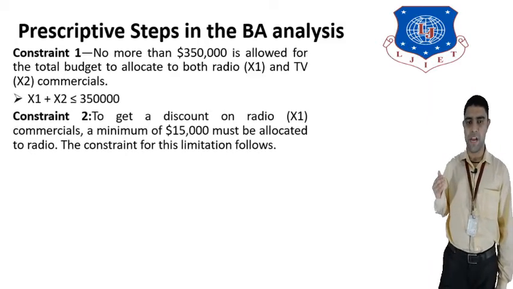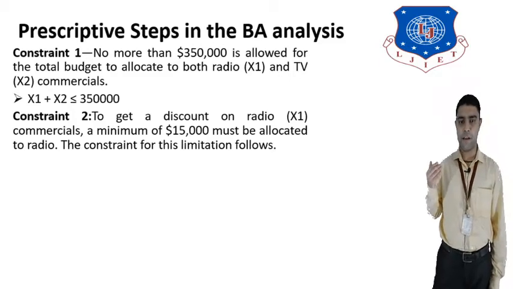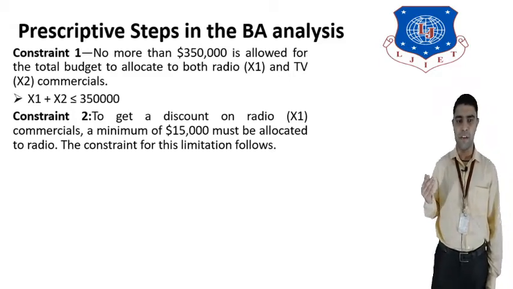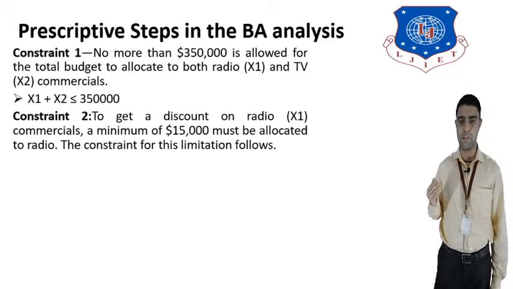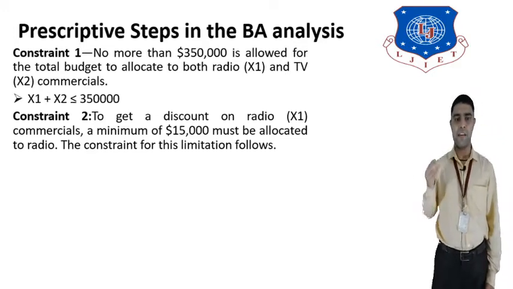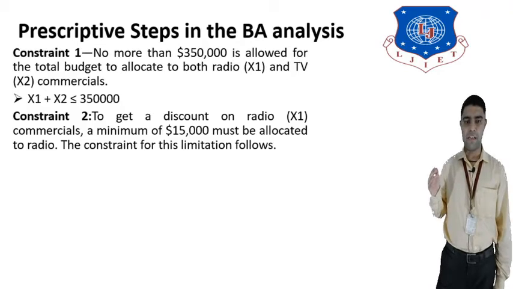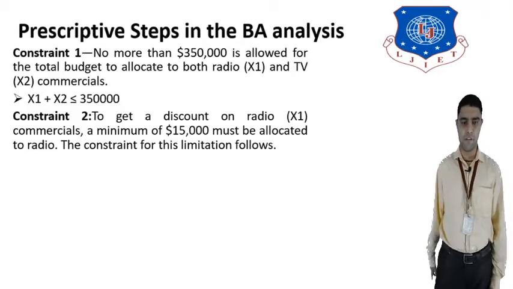Second constraint is to get a discount on radio. To get a discount on radio x1, a minimum cost of 15,000 must be allocated. So we can allocate 15,000 rupees in radio, then the constraint will be x1 is greater than or equal to 15,000.